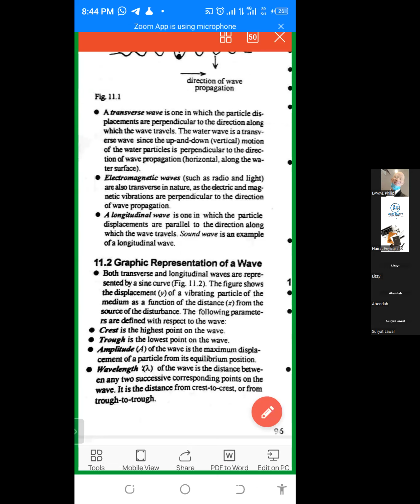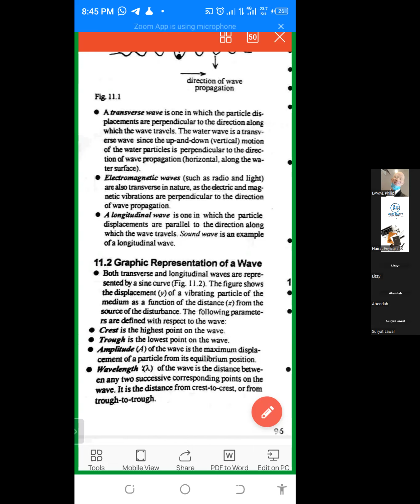If a wave does not require a material medium for its propagation, you call it an electromagnetic wave. In terms of direction, if the direction of vibration of the medium is perpendicular to the movement of the wave, you call it transverse. If they both have the same parallel direction, you call it longitudinal. So that is all the explanation you have there.